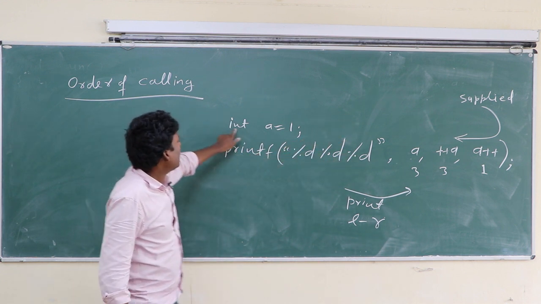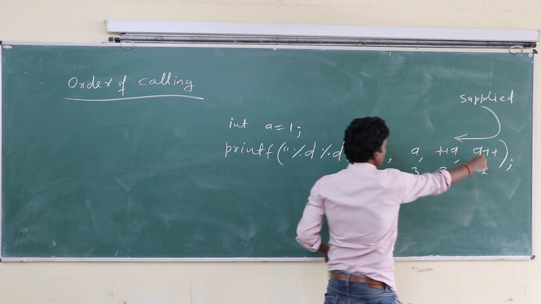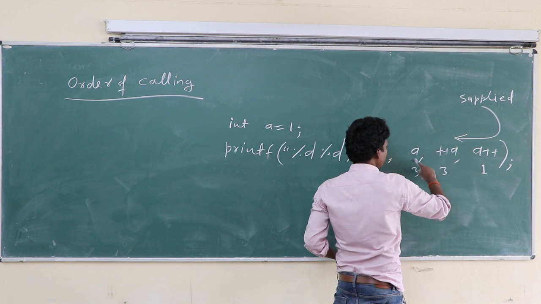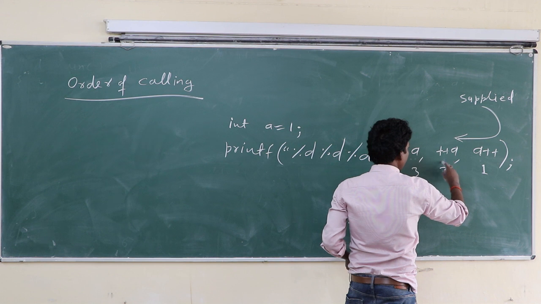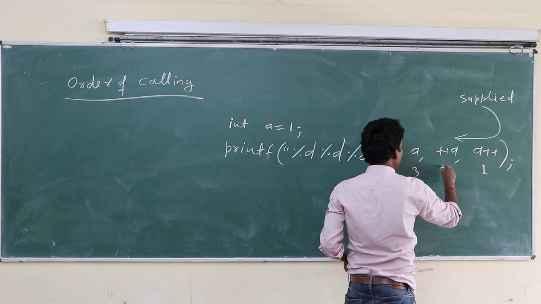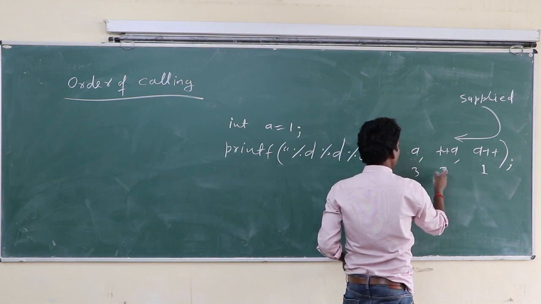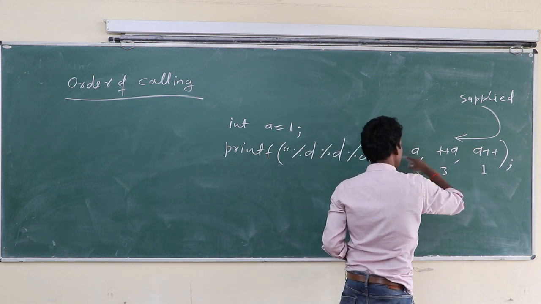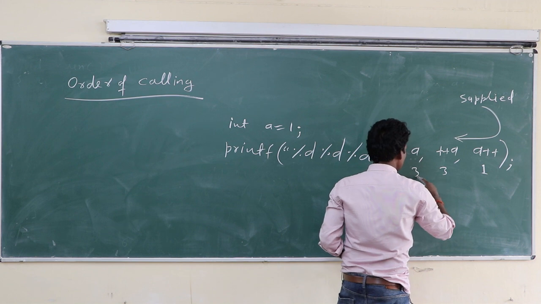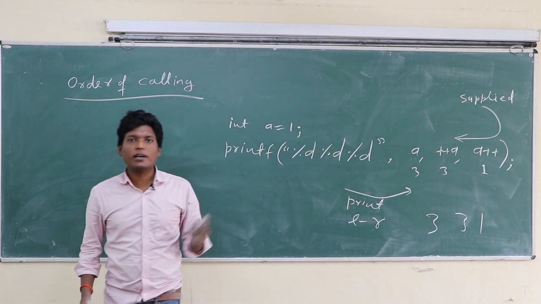Okay, so here int a equal to 1. Class, the first value is supplied here, then here, then here. So here it is 1. When this value is supplied, it becomes 2 first, then it is supplied here. So here it is 2, but here the plus plus operator is a pre-increment, so the value becomes 3, and 3 is supplied here. But printf prints in order, left to right. So the output is 3 3 1.